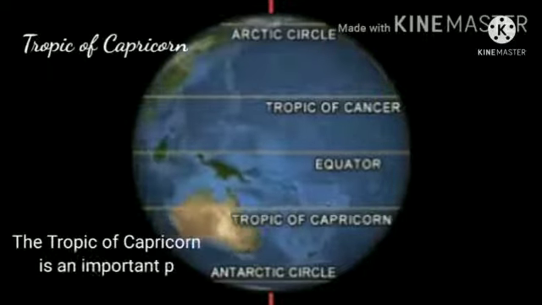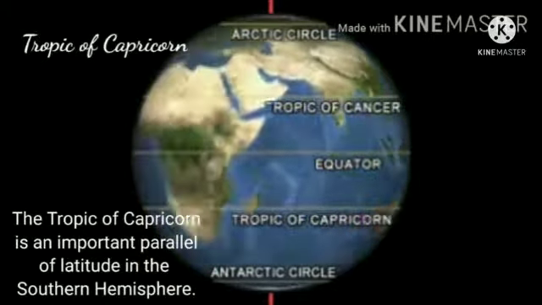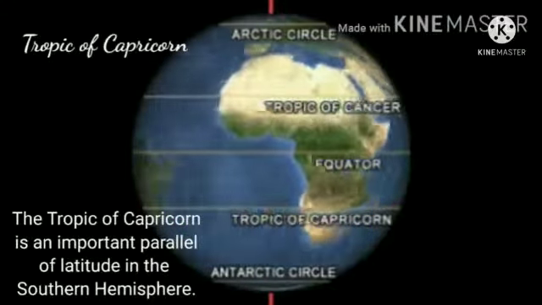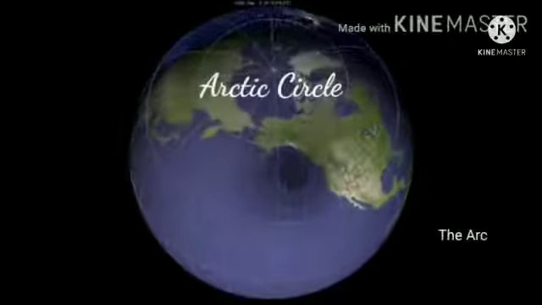Now let us see the second important line of latitude, the Tropic of Capricorn. The Tropic of Capricorn is an important parallel of latitude in the southern hemisphere. It is located at an angular distance of 23.5 degrees south of the equator. Now the third one, the Arctic Circle.